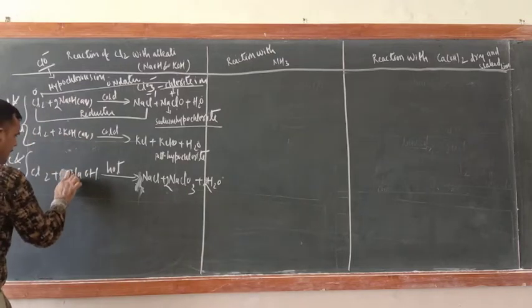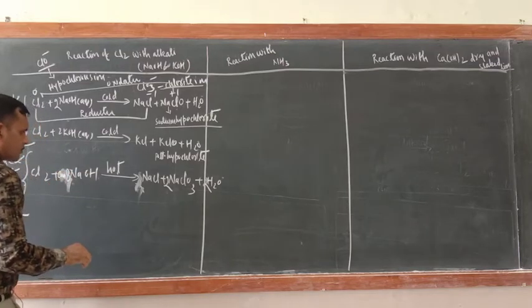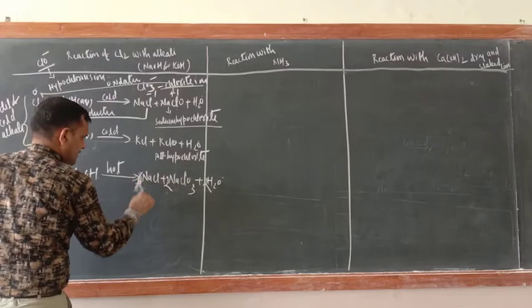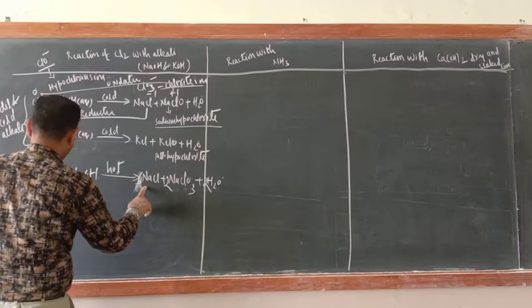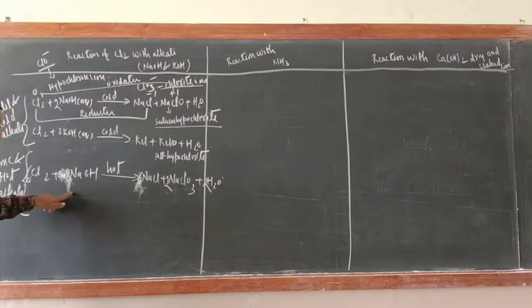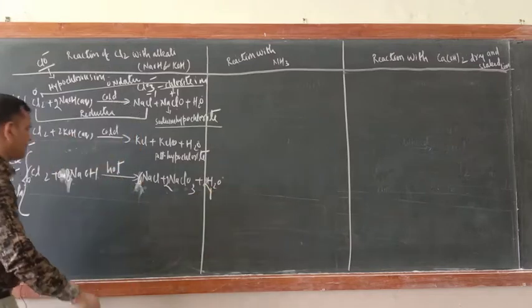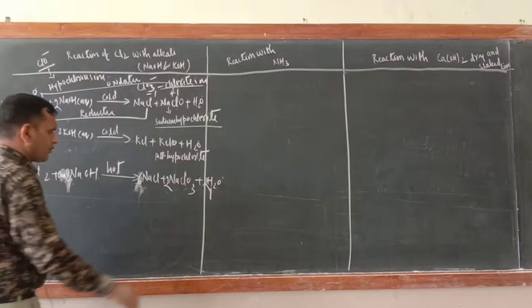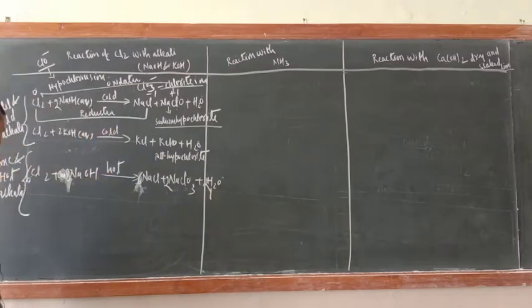So here you have to write 6 NaOH. So 3 Cl2 gives 6 chlorine, so total 6 chlorine. Now 6 hydrogen, here write 3 H2O. Now it is balanced. Oxygen is also 6. So it is balanced now. Just see, if it is not balanced, please balance this. Main product is this one.